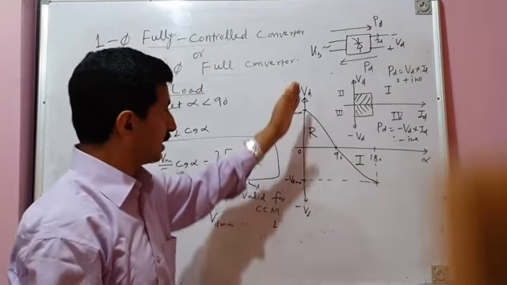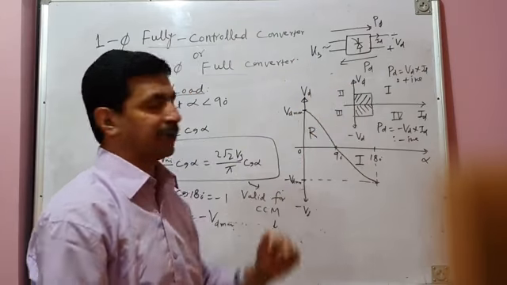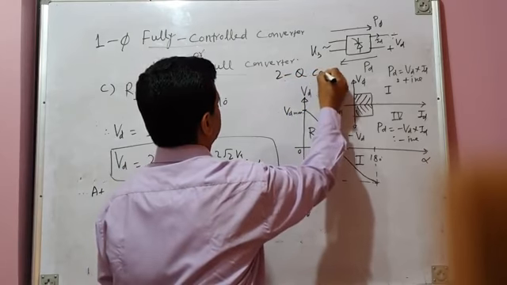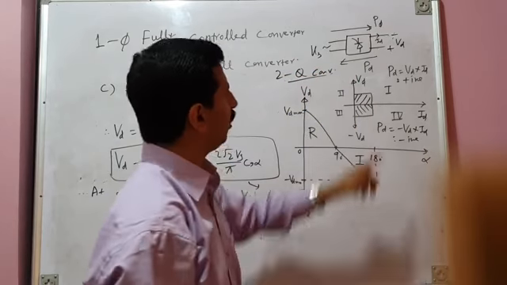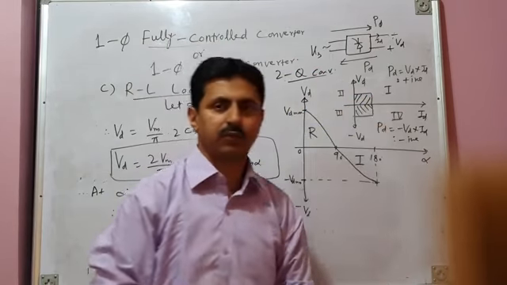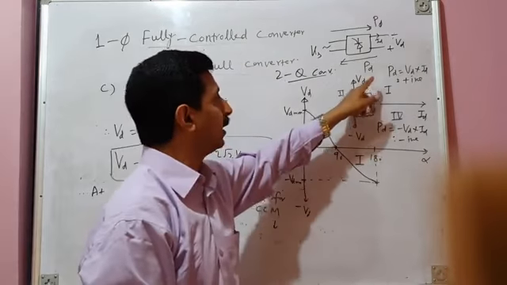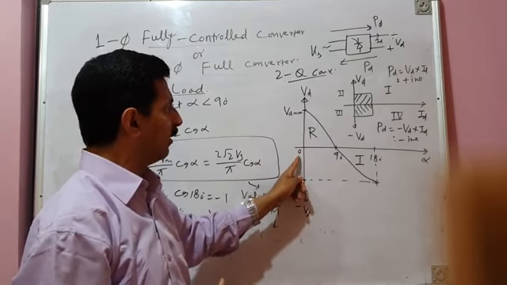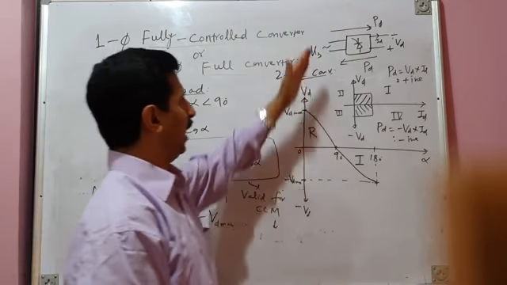Whereas the single phase fully controlled converter or full converter is a two-quadrant converter. I will write here two-quadrant converter. It is capable of operating in the first quadrant as well as the fourth quadrant. In the first quadrant, average output voltage is positive and delay angle range is 0 to 90 degrees, and power is positive.